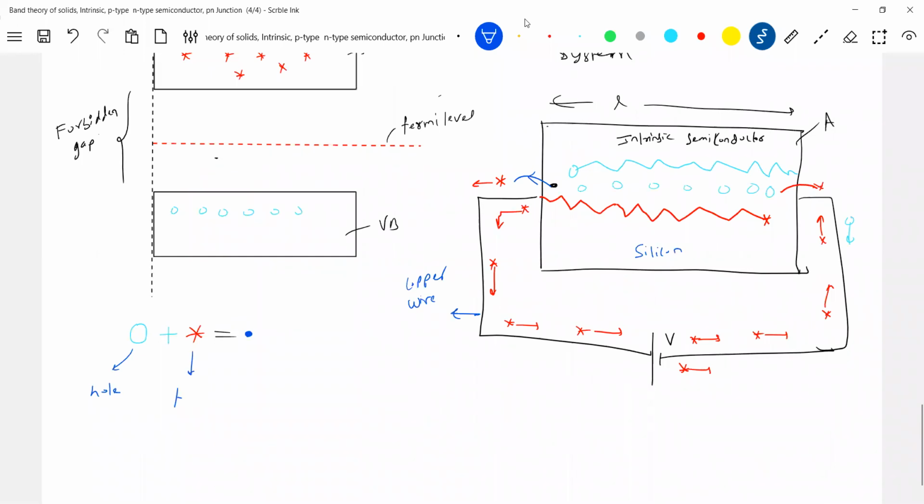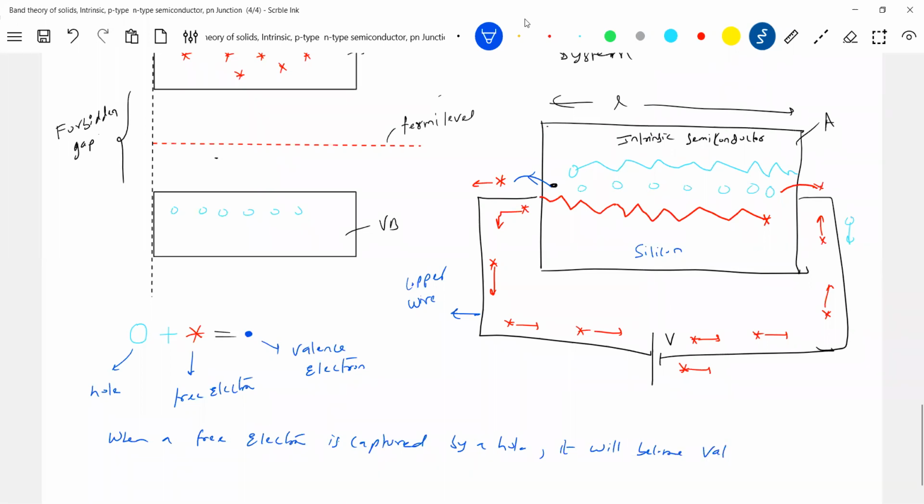This is an important equation: hole plus free electron gives a valence electron. So when a hole captures a free electron, it will become a valence electron. Which means when a free electron is captured by a hole, it will become a valence electron. So I'll put it here.